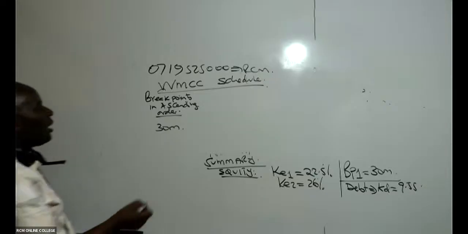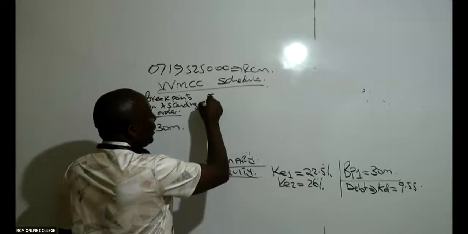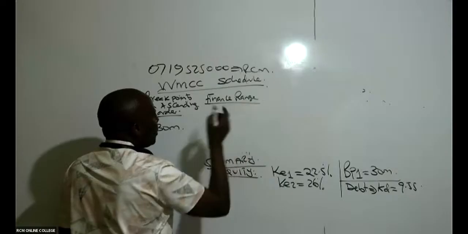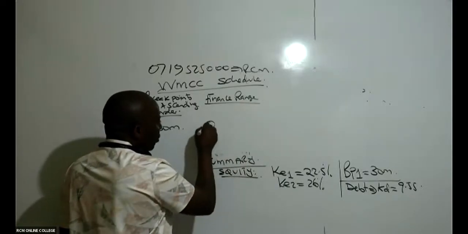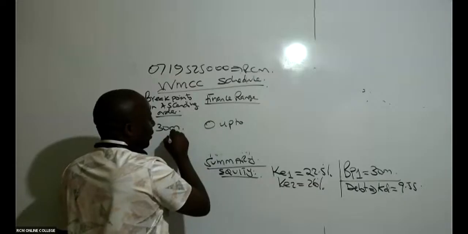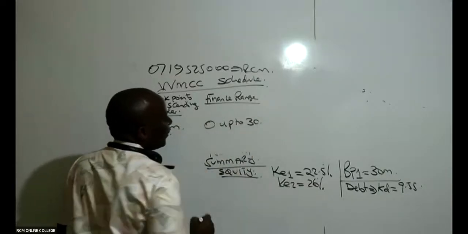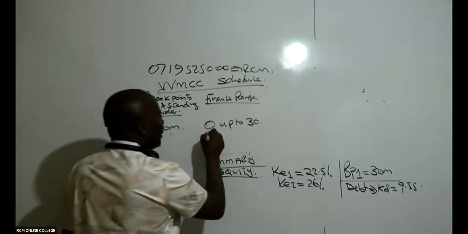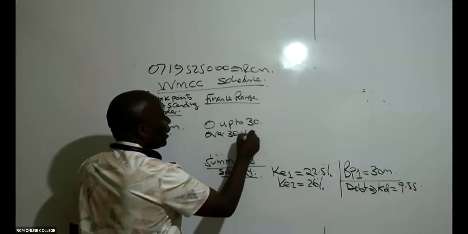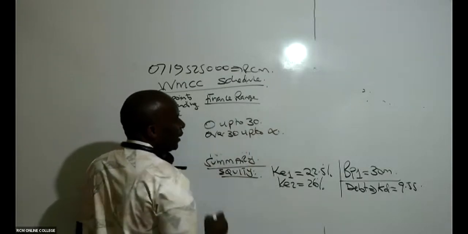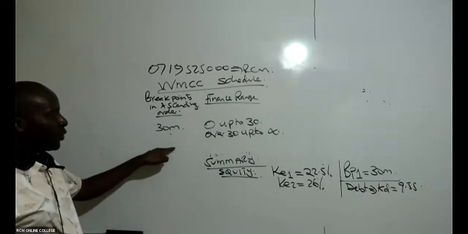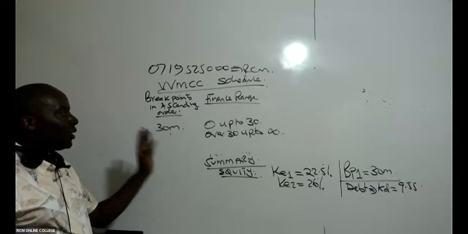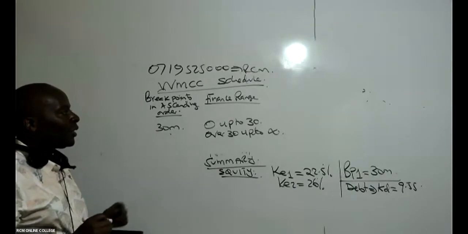So from there, come and give us the finance range. So the finance range, you have to be very careful. You talk of 0 up to the figure we have here, 30. 0 up to 30. And then you say over 30 up to. Remember, your finance range must go to infinity. So many guys forget the second class. The first one is 0 up to 30. The second one now is above 30 up to infinity, like that.